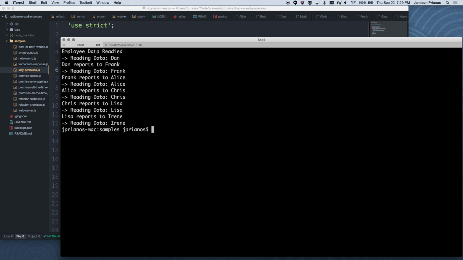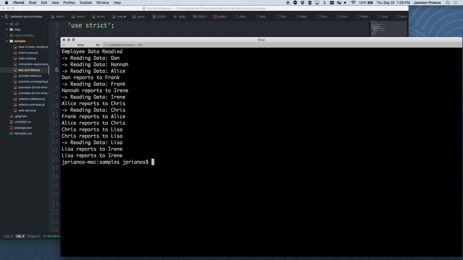Where that becomes beneficial is, oops, it's very careful about spelling. So if I add a few users in here, it'll interleave all those. And so I'll figure out who reports to who with the minimum number of lookups. So if there's anyone who's looked up two or three times, like Lisa reporting to Irene, you'll see we have two times where it reports that that person is in the chain, but we only read the data off the disk once.